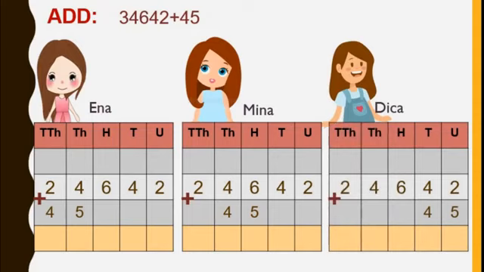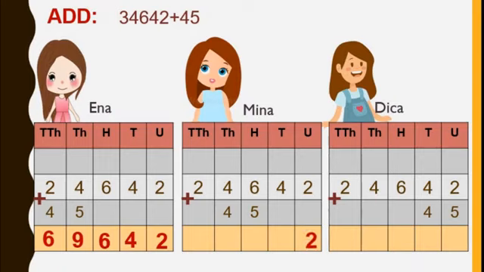Yes, students, they are ready with their table and the numbers. Ina, we will go through first Ina. The answer is, here she has written 2, 4, 6, here 4 plus 5, 9 and 2 plus 4 is 6. Ina's answer is 69,642.